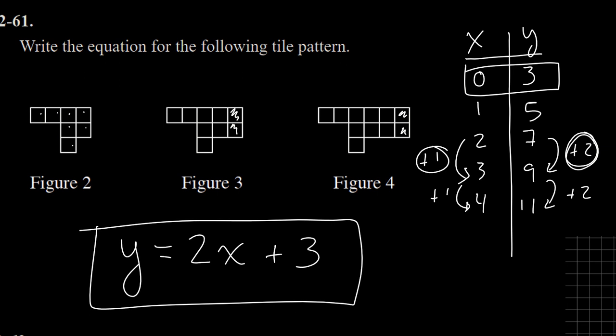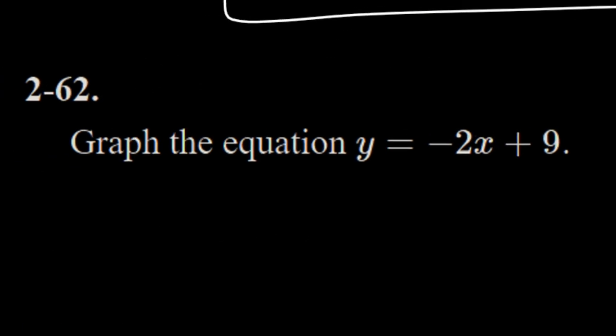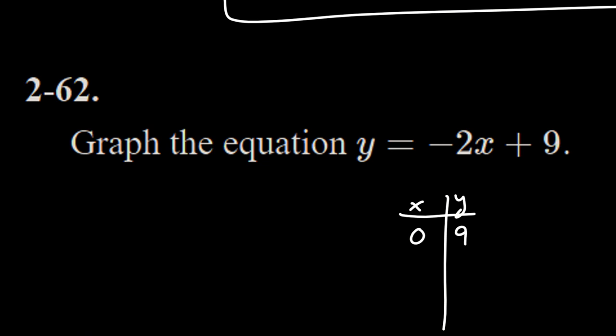Then our last problem we're going to do right now is question 62, and it says graph the equation y equals negative 2x plus 9. Don't need to look at this, but I will anyways. If I put 0 into that function, it's going to give me plus 9. If I put 1 into that function, it's going to go down by 2, right? I'm going to decrease by 2 each time x goes up by 1. So when x increases by 1, y will decrease by 2, so that should be 9, 8, 7.